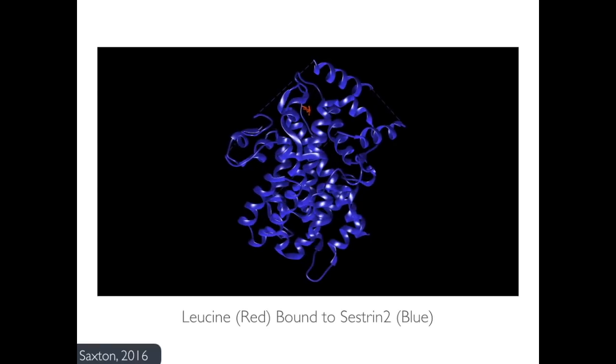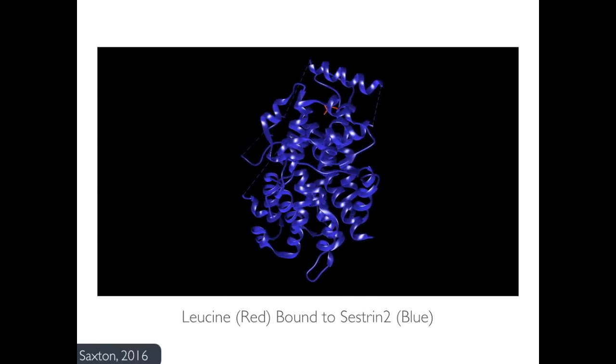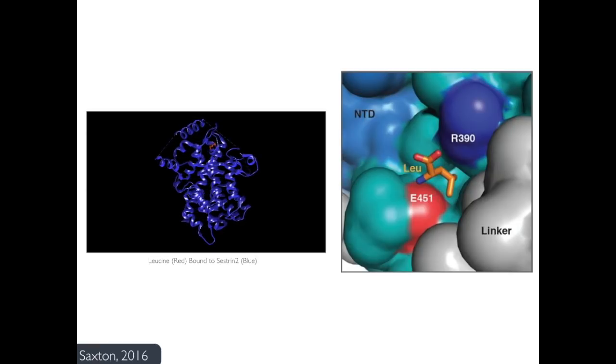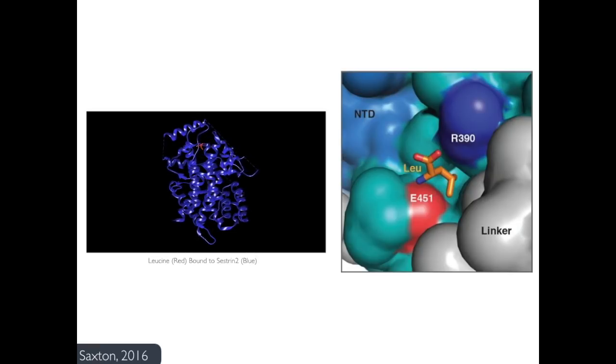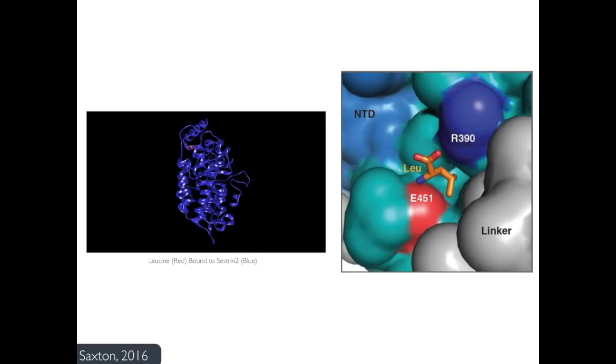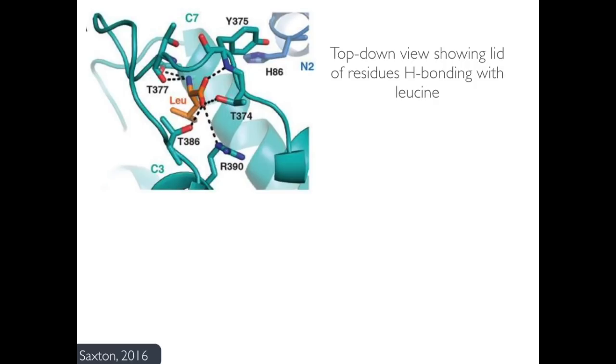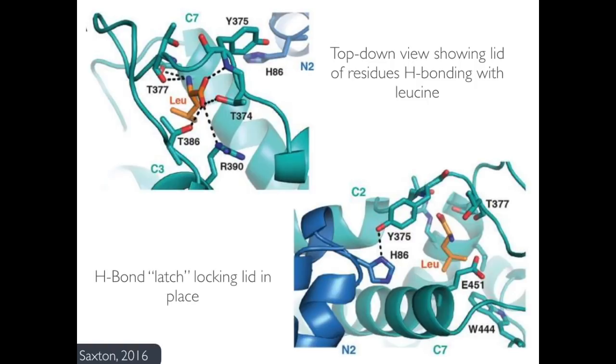The base of this pocket is hydrophobic, and forms van der Waals interactions with the hydrophobic side chain of leucine. In the second figure are the charged glutamic acid and arginine groups, which anchor the leucine by interacting with its amino and carboxyl terminals. The hydrogen bonds are shown with black dotted lines. A loop of amino acids from Sestrin-2 forms a lid on top of the bound leucine, as shown in the first figure. This loop actually hydrogen bonds with another part of Sestrin-2, forming a latch to hold leucine in place. In the figures, these hydrogen bonds are represented by black dotted lines.